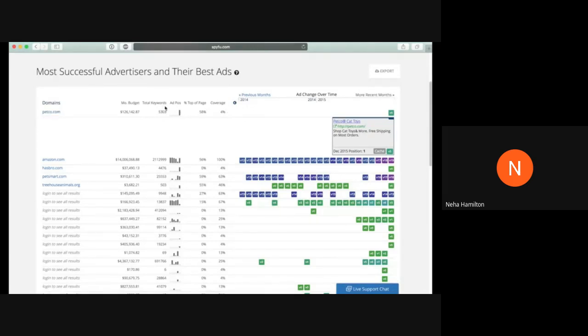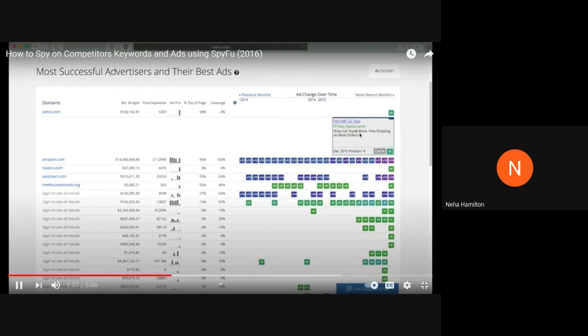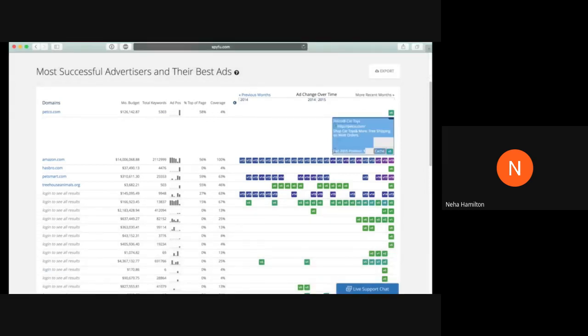So you can see what keywords they're actually buying and how many they are. They have 5,000 keywords that they're trying to buy. The ad position, which means what it ranks in terms of other ads, with number 1 being the top of the page. So they are number 1 for the cat toys keyword. And this is what their ad is.